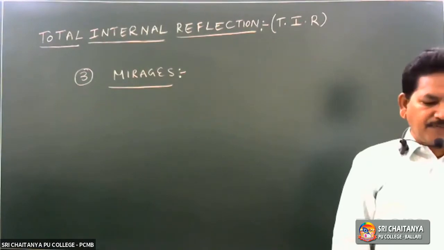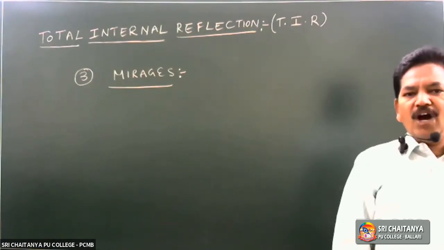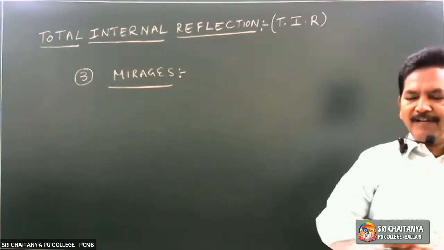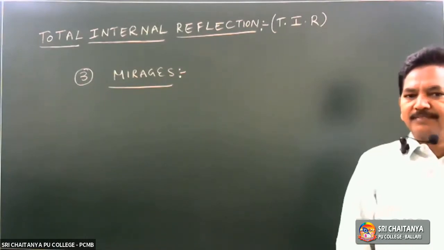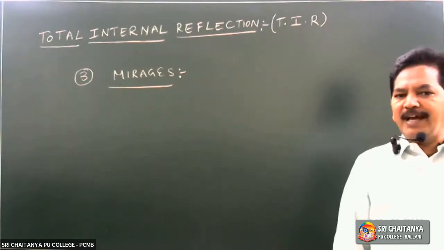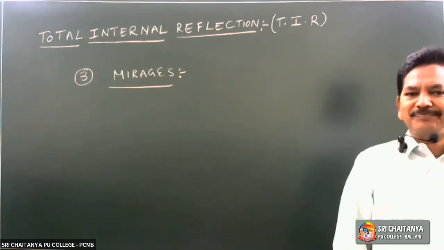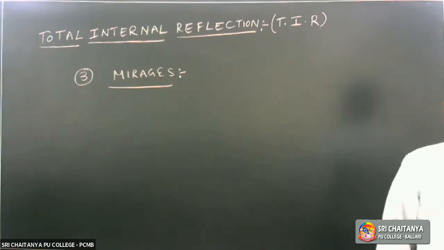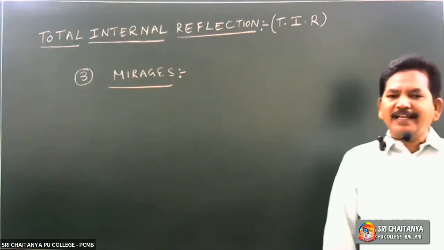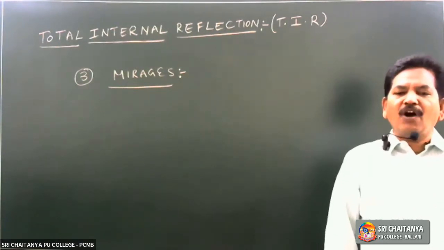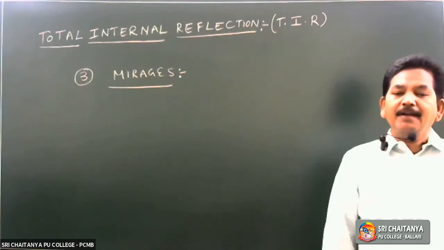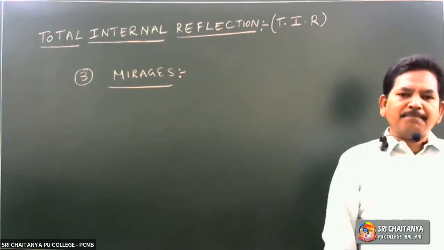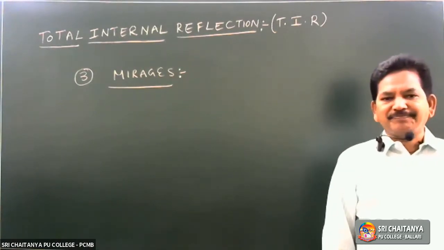What is a mirage? First of all, in hot countries, in summer season, if you are traveling on a road on a bike, far away from us, water appears to be there. If you go to that point, no water will be observed. Once again, standing there, if we see far away on the road, water appears to be there. Illusion. Once again, if you go to that place and see, there is no water.